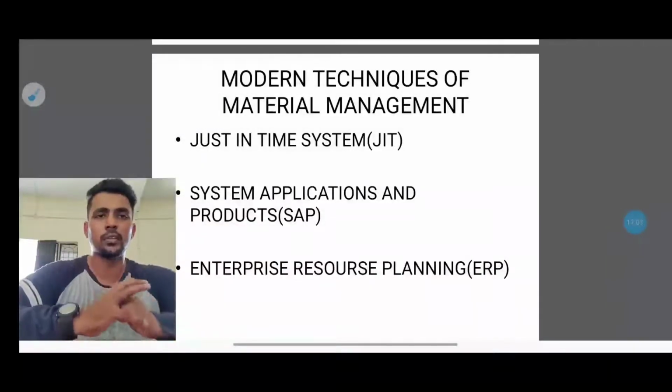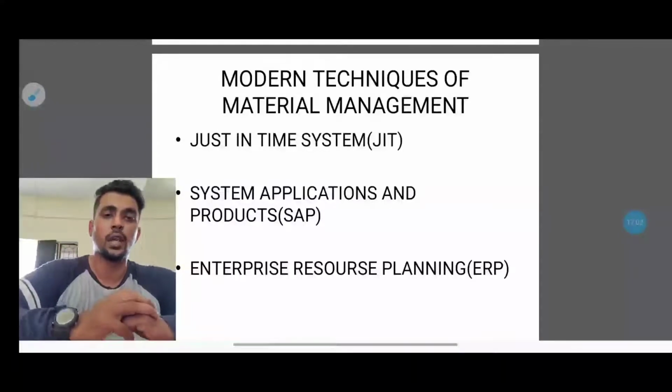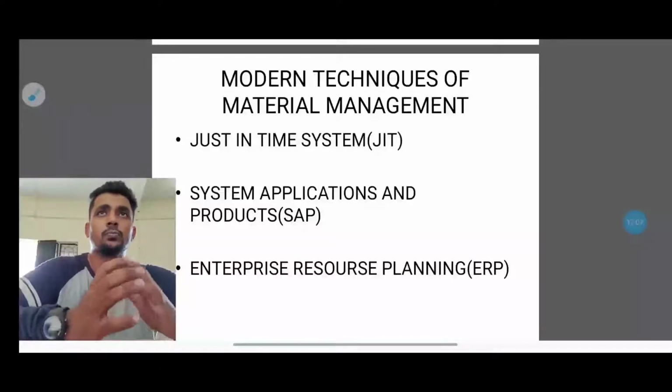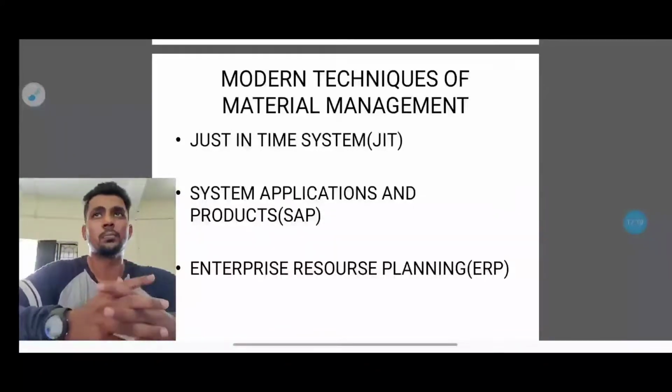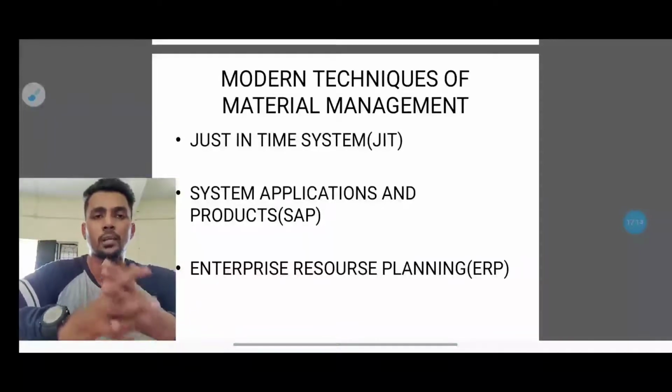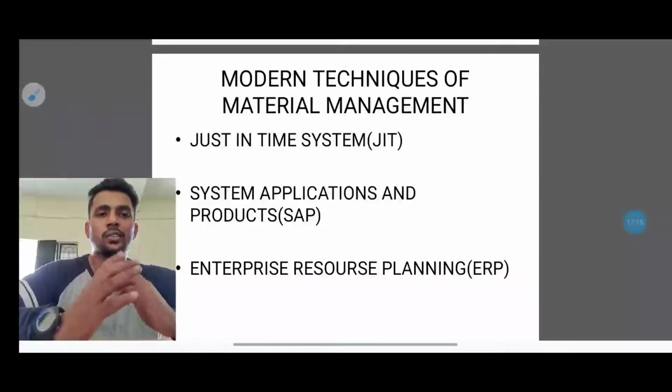The next one is system application and products, SAP, and the next one is enterprise resource planning. Basically these two are the same thing. SAP is nothing but system application and products in data processing. It's a leading global provider of enterprise resource planning. Basically this software is used for the planning of the enterprise.